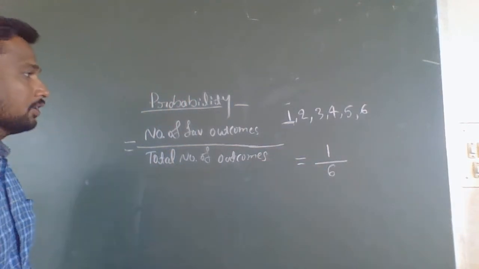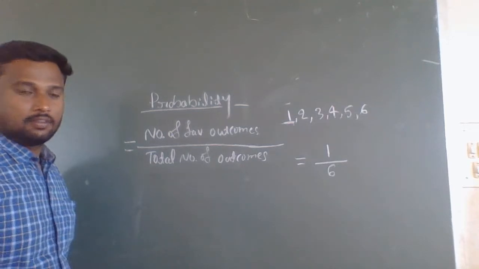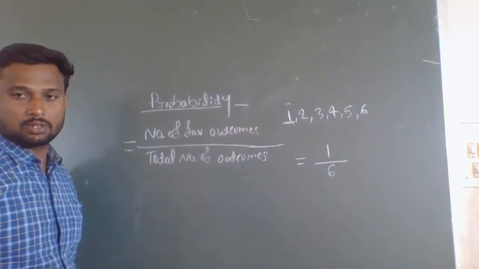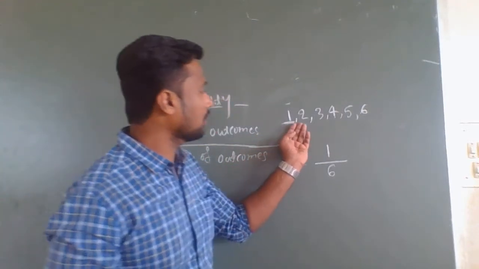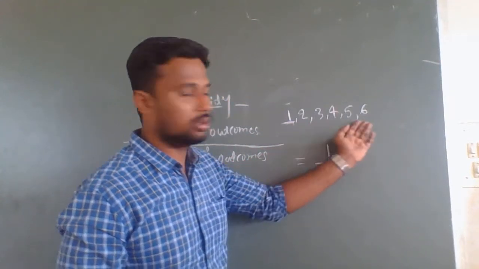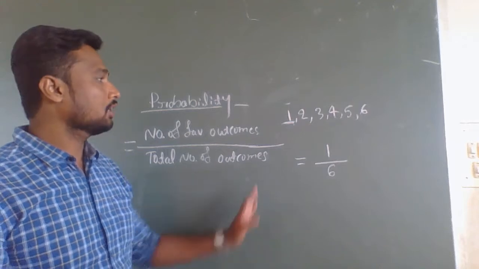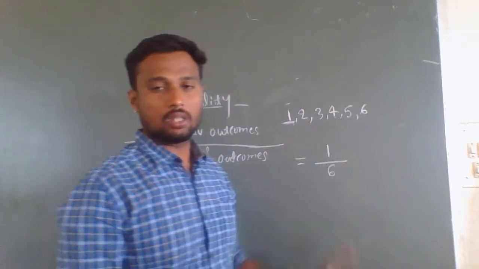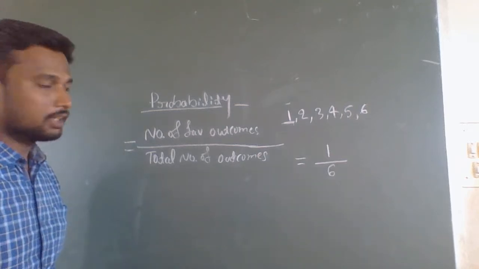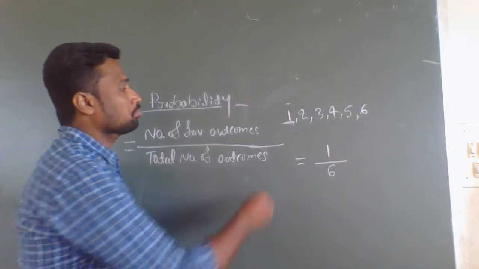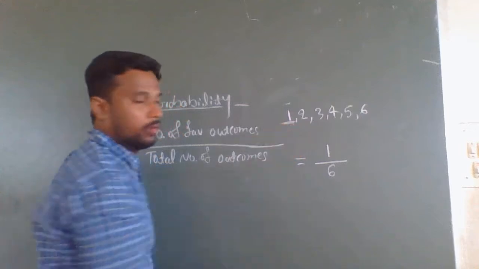Listen carefully again. In a dice, there are totally 6 numbers. When you throw that, you can get either 1, 2, 3 up to 6. So there are totally 6 outcomes. Now, what are we calculating? We are calculating the probability of getting 1.